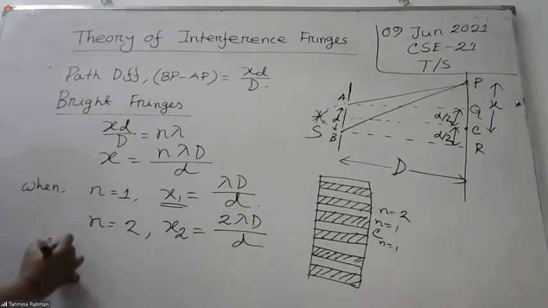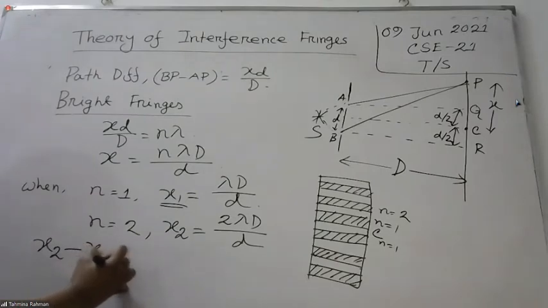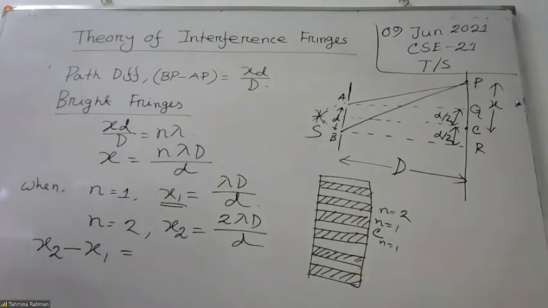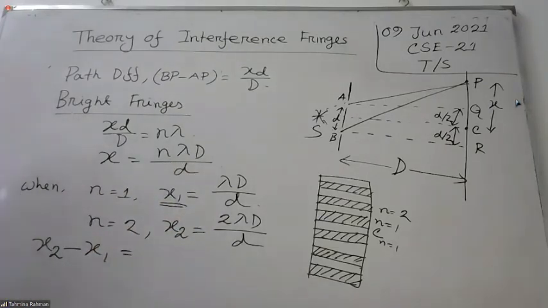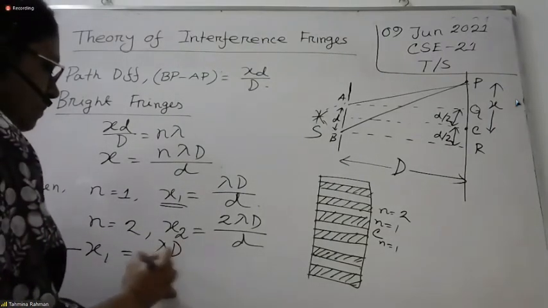So x2 minus x1 is equal to what we get? If you subtract these two, we get lambda D by d.